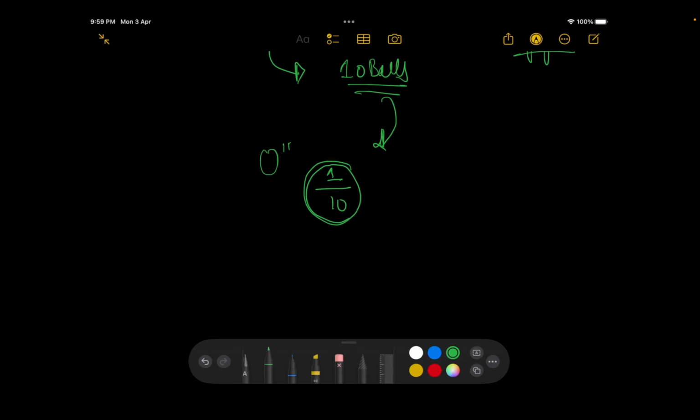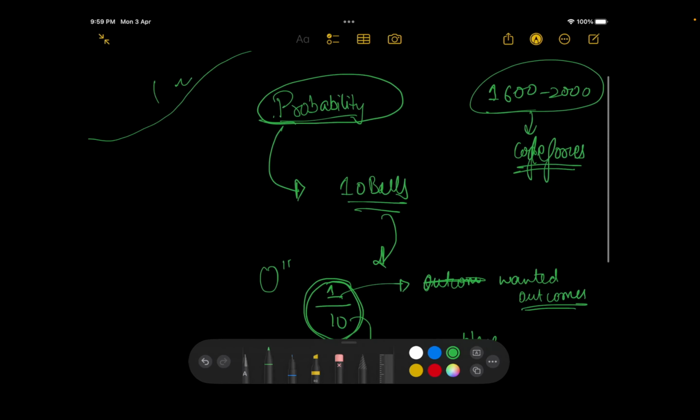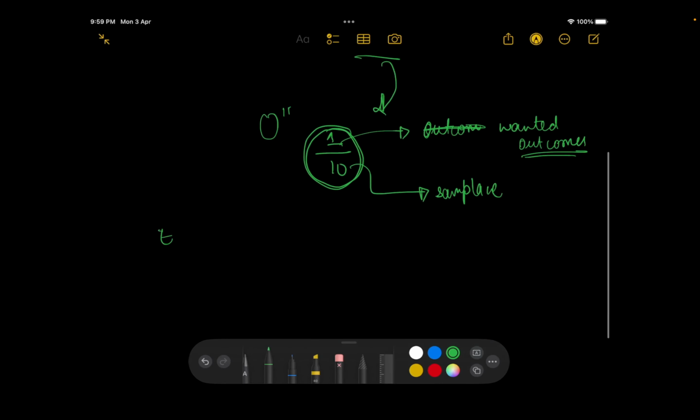So how do we get this number? This number is basically, 10 is the sample space and 1 is the outcome we want, or our wanted outcome, right? That's the basic of probability. Now the point is, where does this expected value concept come from? The best way to understand this, in my opinion, is that we all know about betting and stuff, right?